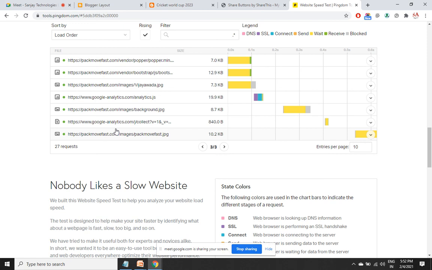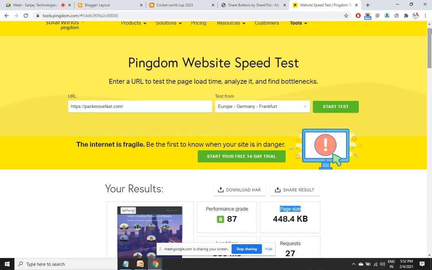Even after using JPEG Optimizer, it may still show a lot of time to load. Again use it, and the size will reduce further. So especially images you need to take care of. Otherwise content, even 1000 lines of content will not take more than 200 KB. Images will only take time. And videos anyway, we are going to put the YouTube URLs. If you upload the video, that one video itself will be like 3-4 MB, and that is going to totally reduce the speed of your page. That's why don't upload the videos. Only share the videos from YouTube. So this single website is useful for any type of website to check the speed.